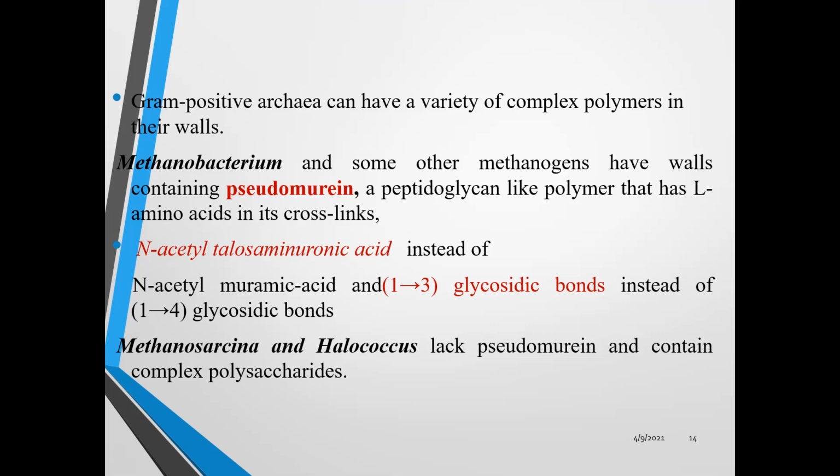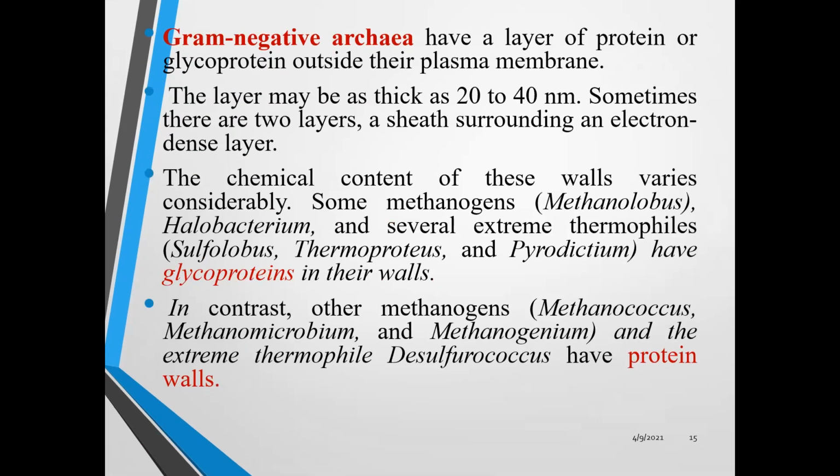While Methanosarcina and Halococcus lack pseudomurein and contain complex polysaccharides in their cell wall.